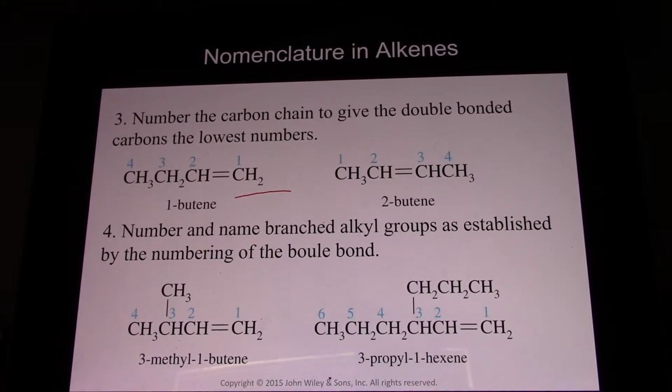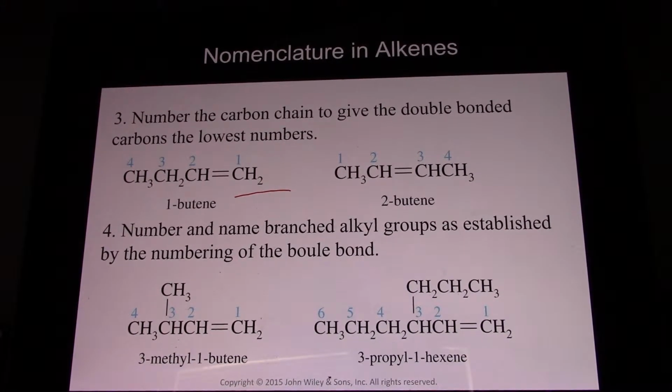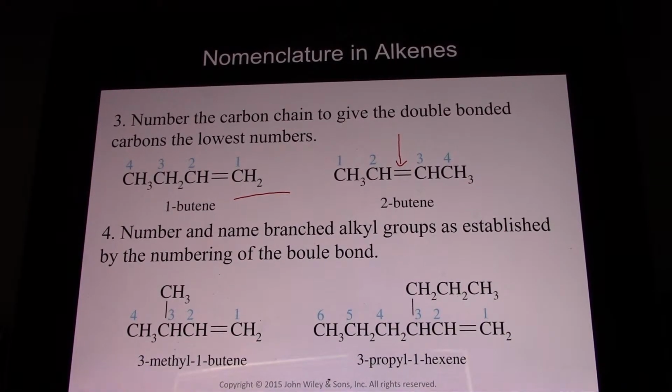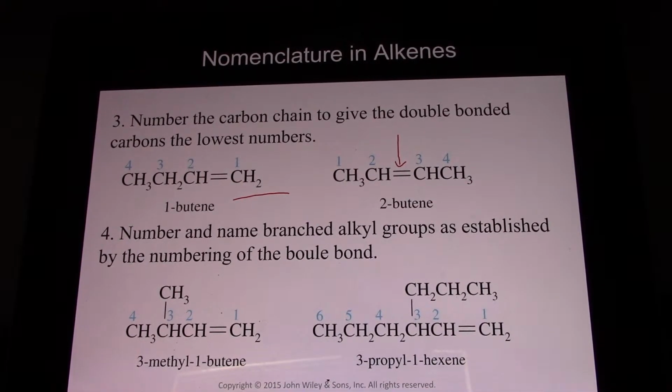And we have an isomer, 2-butene. It's still butene, but the double bond is in between carbons 2 and 3. So we have 2 possible ways to have butene. Here we have 3-methyl-1-butene. Again, in this case, the double bond takes precedence over the branched methyl group, and so you want the lowest number on the double bond.